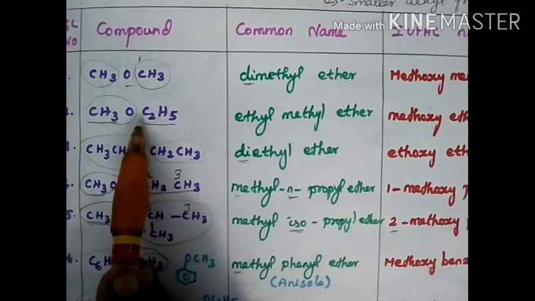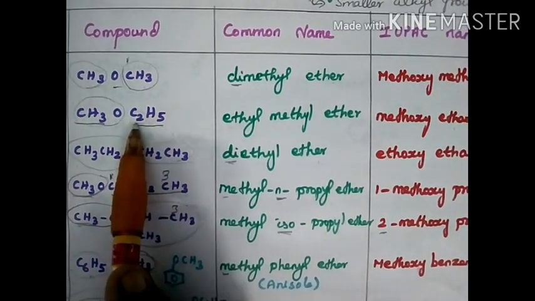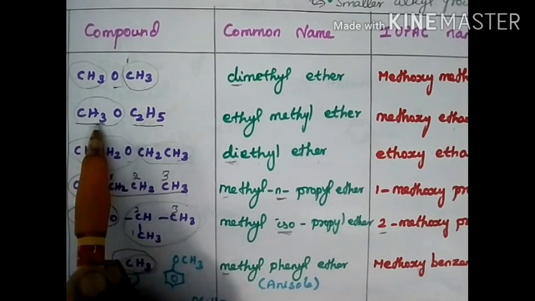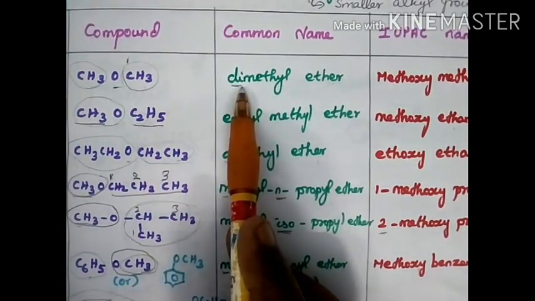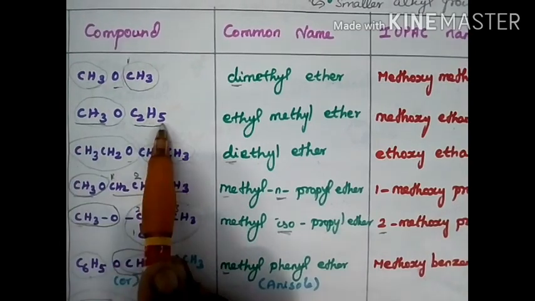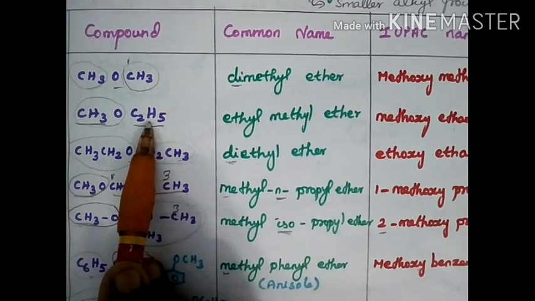Now the next compound, CH3OC2H5. C2H5 is ethyl and CH3 is methyl. Here we have different alkyl groups, one methyl and one ethyl. When two different alkyl groups are there, you must consider the alphabetical order.